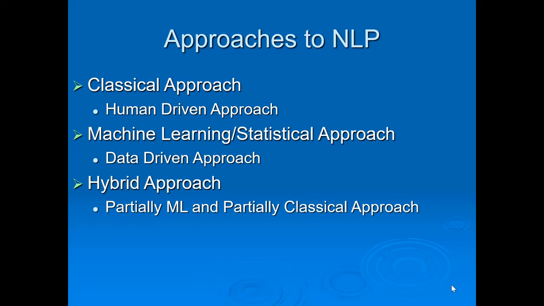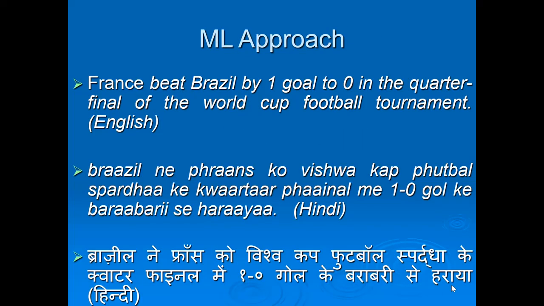The second is the machine learning approach, or statistical approach, in which everything is based on data, because we process a lot of data, extract inferences and statistics from it, and make the machine learn from that data, and accordingly it responds. And the third approach is the hybrid approach, a combination of the classical approach and the machine learning approach, in which humans are involved and the machine learning approach is involved too.